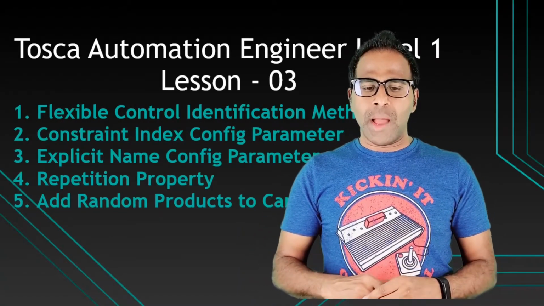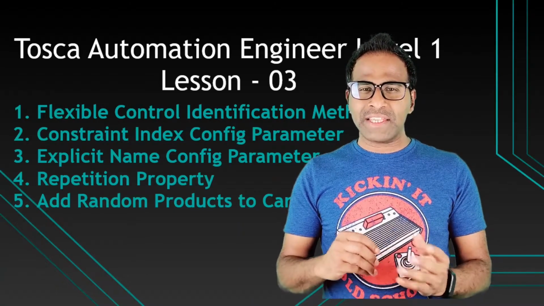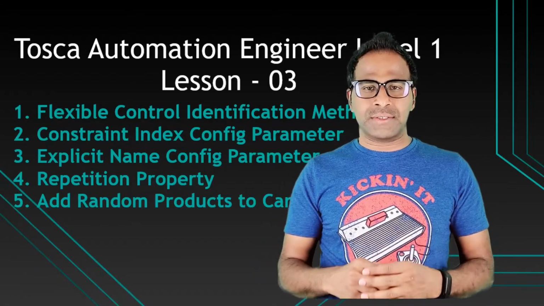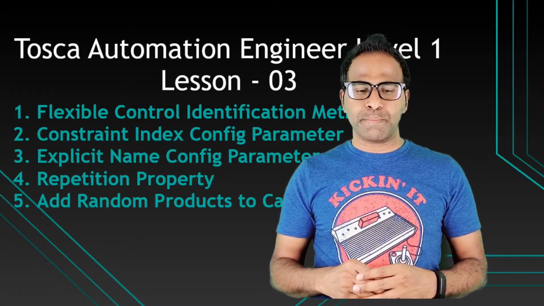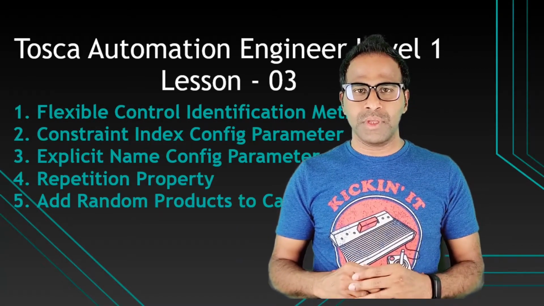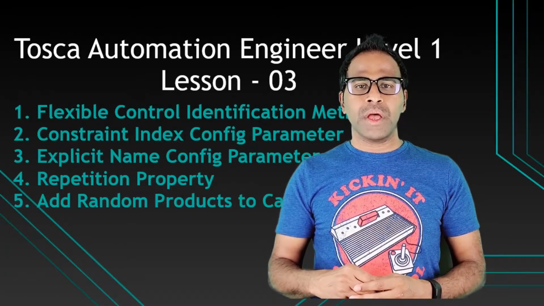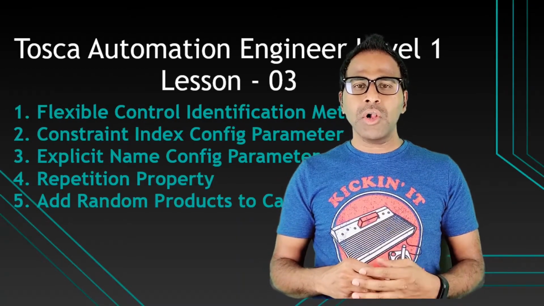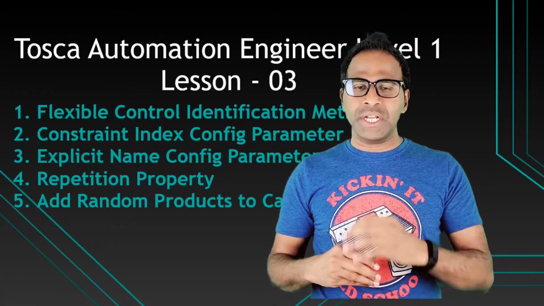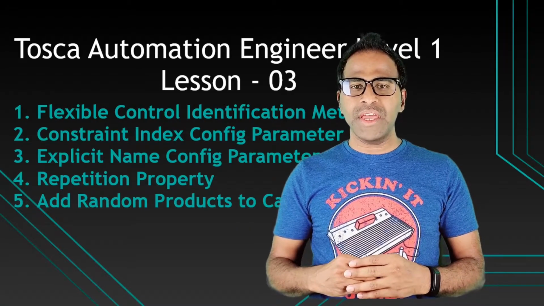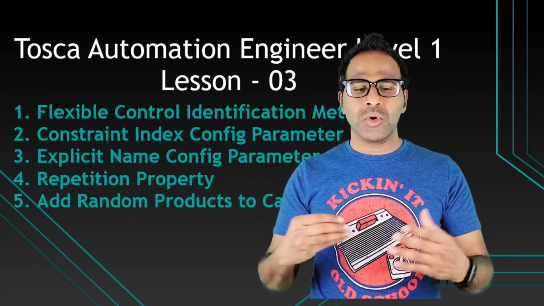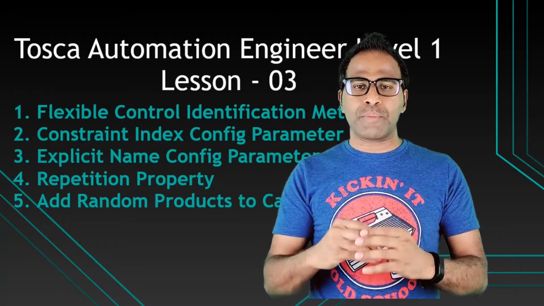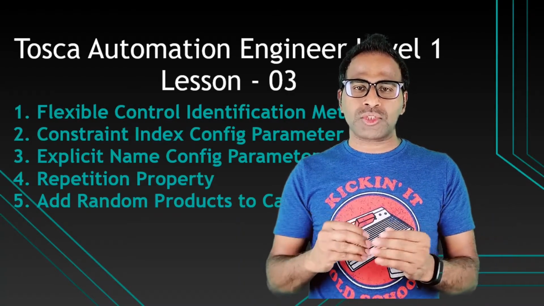So in this session, I'm going to cover concepts like flexible control identification methods and what is constraint index, and how can you set up configuration parameters pertaining to constraint index, and also what do you mean by explicit name, how can we use this explicit name while using configuration parameters, and also we are going to talk about the repetition property within the test case module, and then how can we automate a scenario like random products that you want to select from the list of the products and add these random products to the cart.